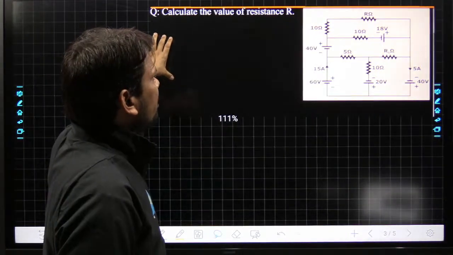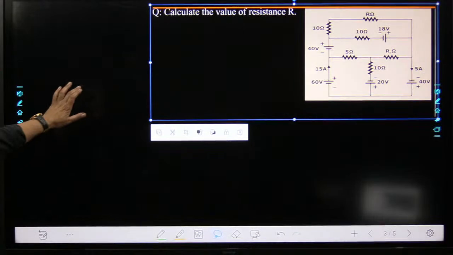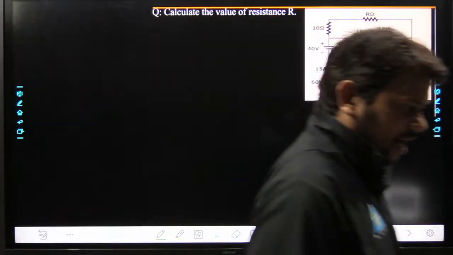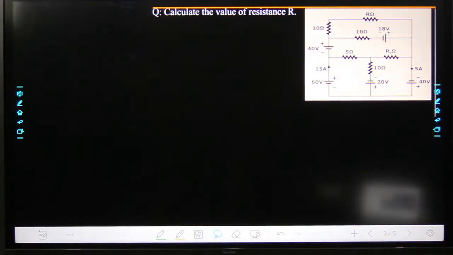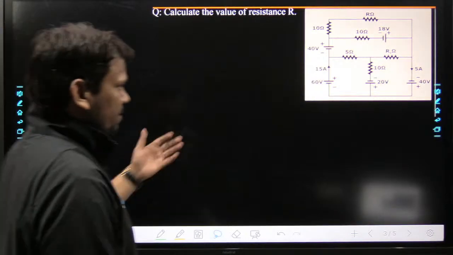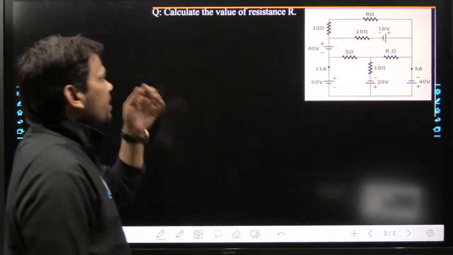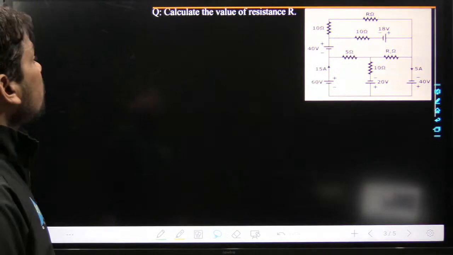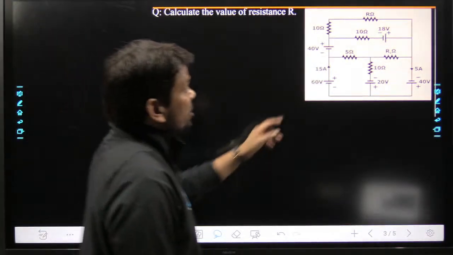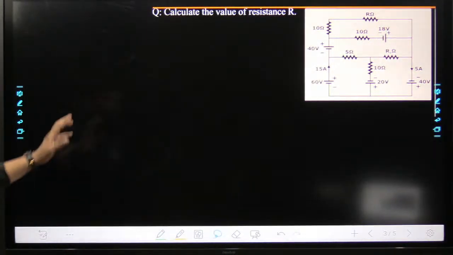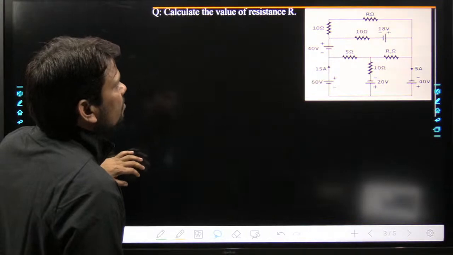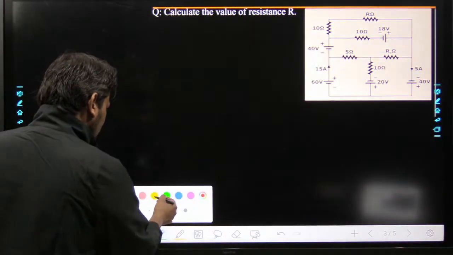Please read the question carefully. Calculate the value of resistance R and show your talent at this moment. We have discussed a good quality of problem. Use all the concepts whatever we have discussed earlier, you can apply those in this circuit also. You have to calculate the value of resistance R, this one. Meanwhile, I want to redraw this circuit somewhere here. So you start your job.